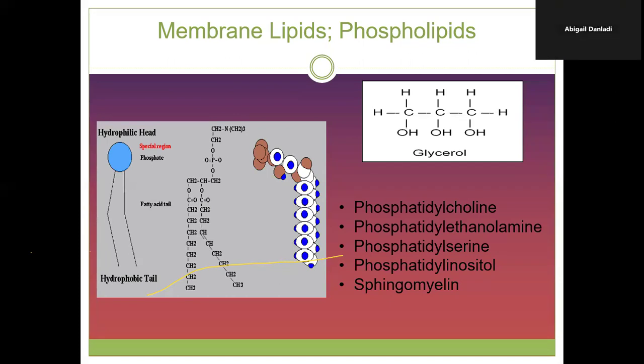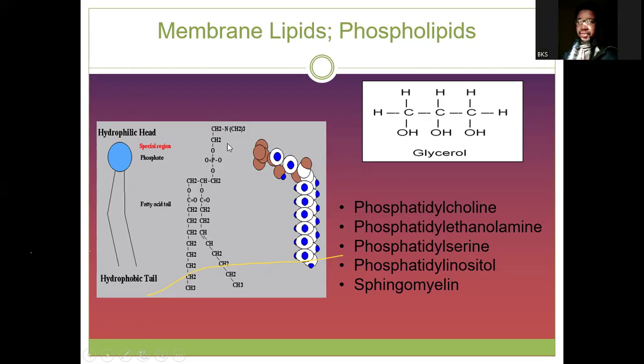Now, we have known what is phospholipid. And the thing we need to know is that phospholipids are of different types. It could be phosphatidylcholine. This is when a choline, another molecule, is attached to the phosphate group here.